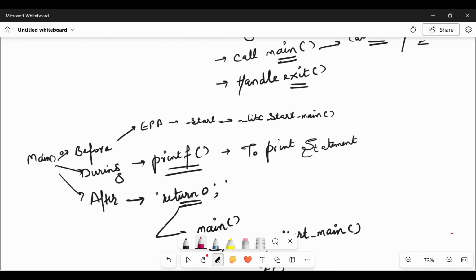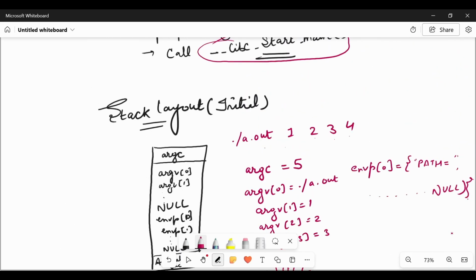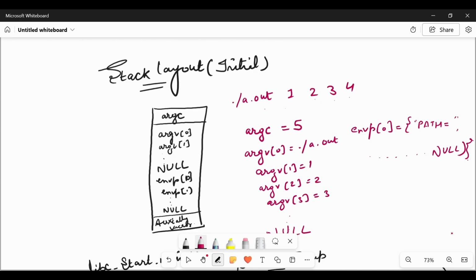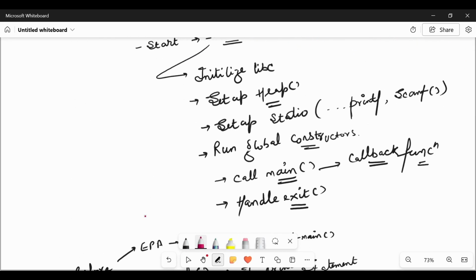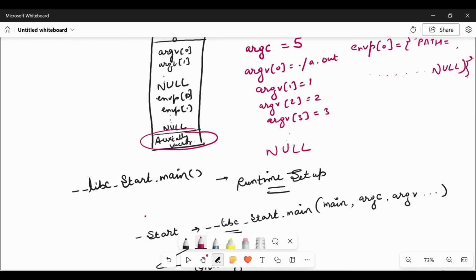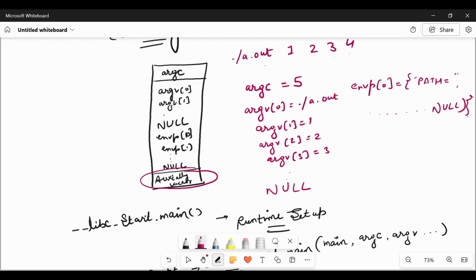So at the time we have set up the initial stack by the kernel, we see that there is one thing which is the auxiliary vector. What is this vector? Let me explain to you. It is a very important point. The auxiliary vector which is stored at the stack contains very important information like